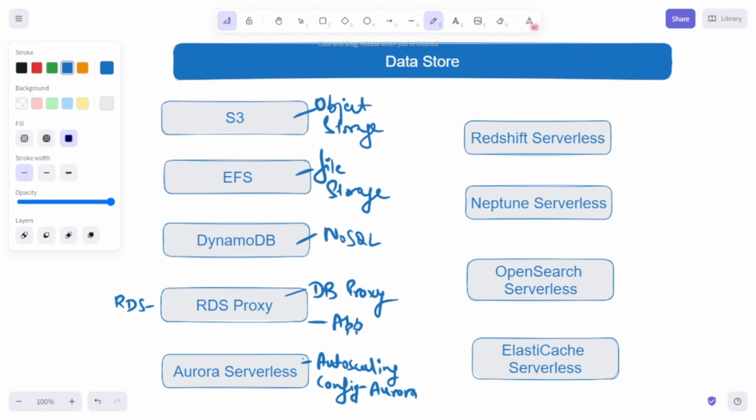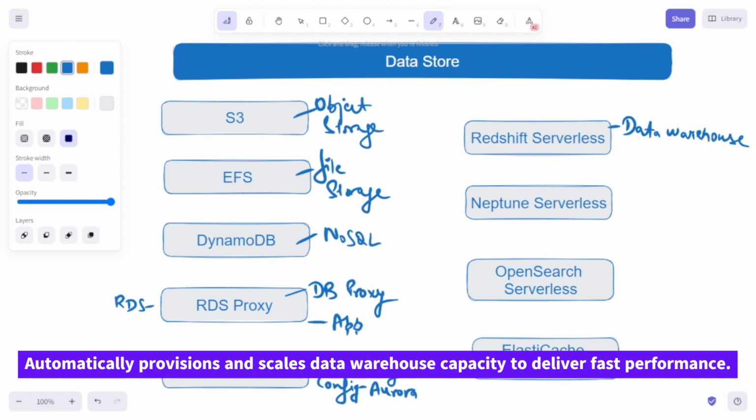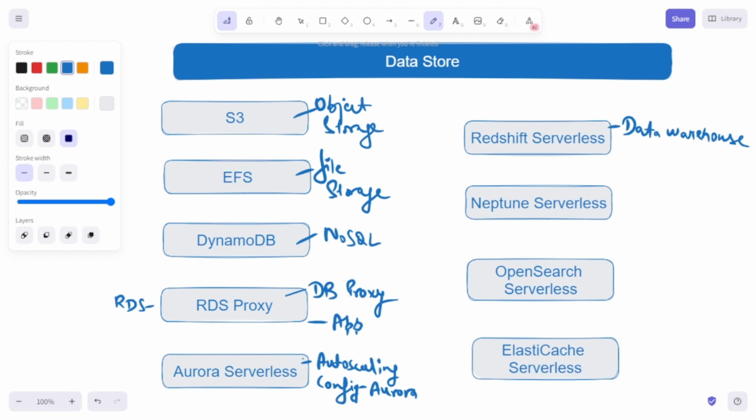Moving to the next service, that is Redshift Serverless. Basically, it is a data warehouse service. Redshift Serverless makes it convenient for you to run and scale analytics without having to provision and manage data warehouses. It automatically provisions and scales your data warehouse capacity to deliver fast performance for demanding and unpredictable workloads. Again, you will pay only for the capacity that you use.